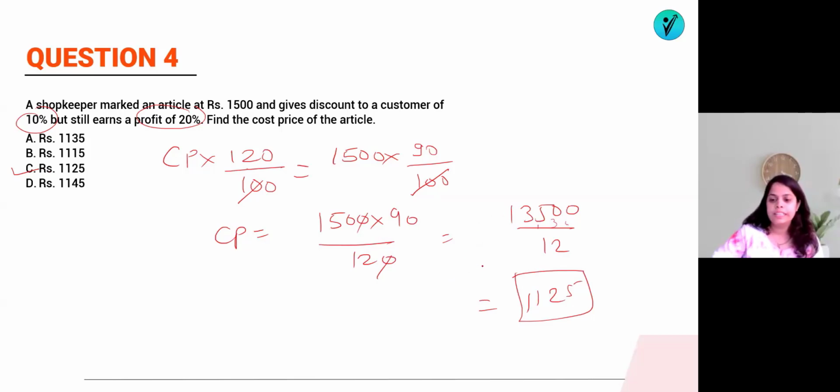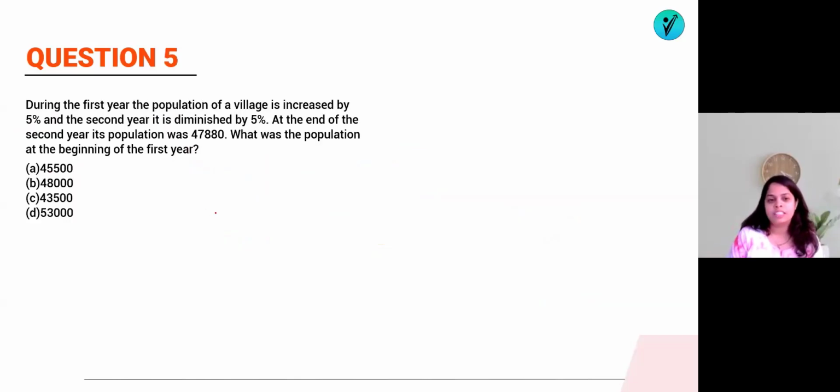Now we will go for the next question. You can see question number 5. This is a question on population, which means it is a question based on percentage. During the first year, the population of a village increased by 5%. In the second year, it diminished by 5%. At the end of the second year, its population was 47880. Then what was the population at the beginning of the first year?